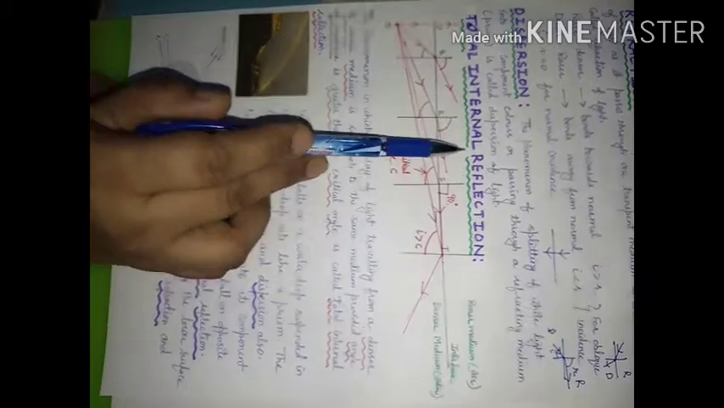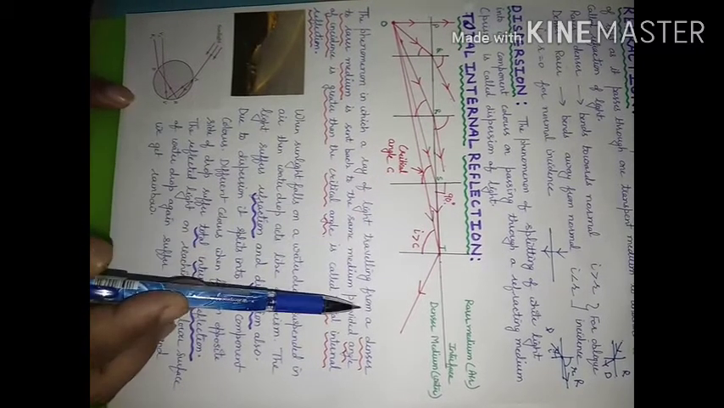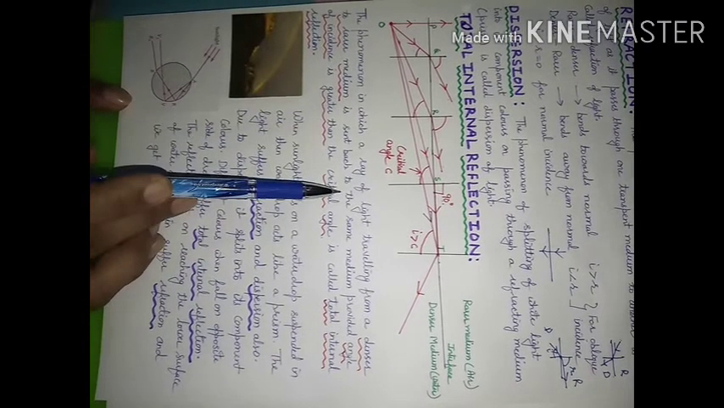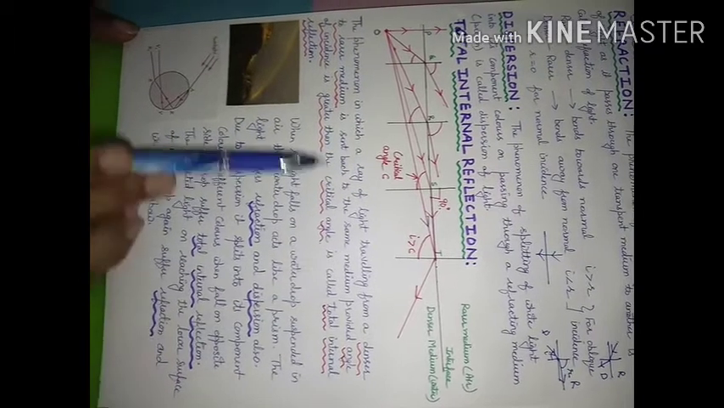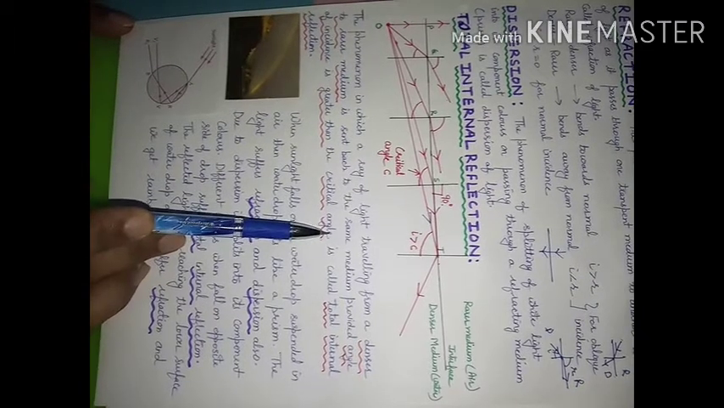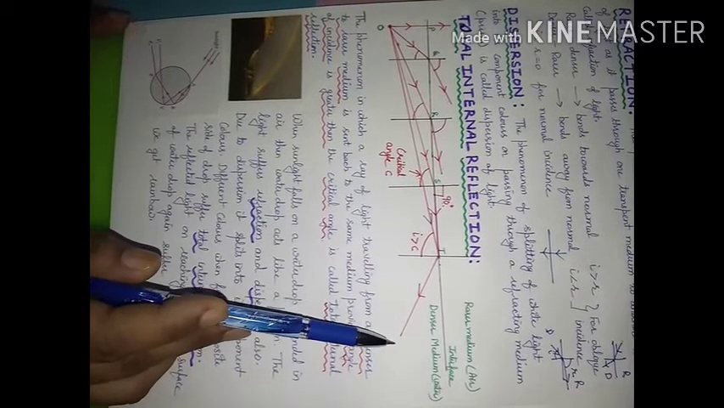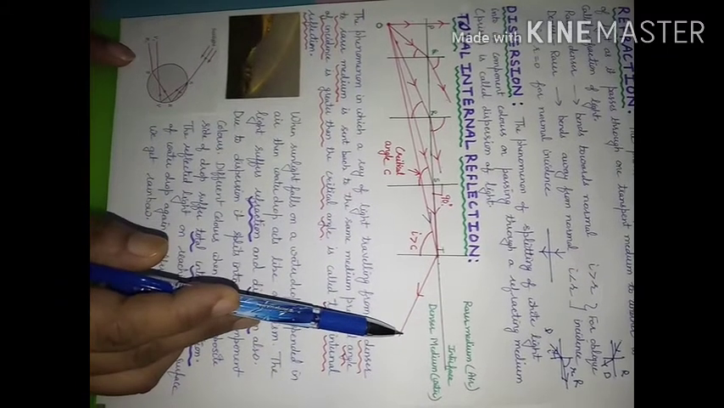So what is total internal reflection? The phenomenon in which a ray of light is going from a denser to rarer medium and is sent back to the same medium, provided the angle of incidence is greater than critical angle, and then we will consider the coming back of the ray of light again in the same medium.